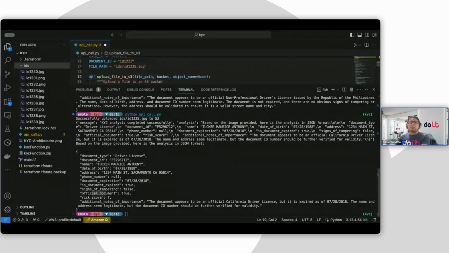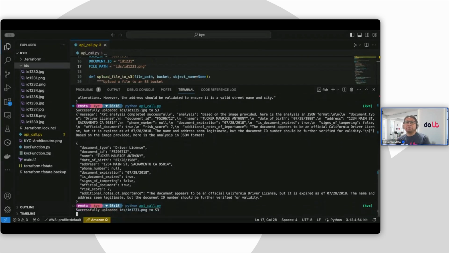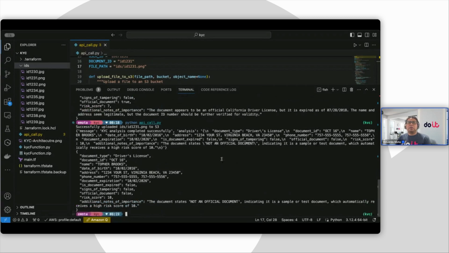I'm going to do one last one, and then we're going to come back to our presentation. I'm going to go ahead and ask one last document. So it's uploading it and sending it over here. And now it's giving me a risk score of 10. It says the document is not an official document. So it's telling me right away, hey, this is not an official document. Because of that, I'm bumping it all the way up to 10, indicating it's a sample or test, which automatically receives a high risk score of 10.